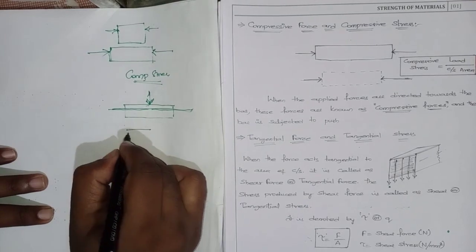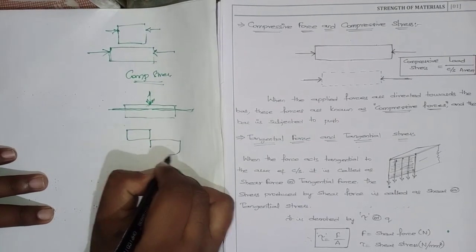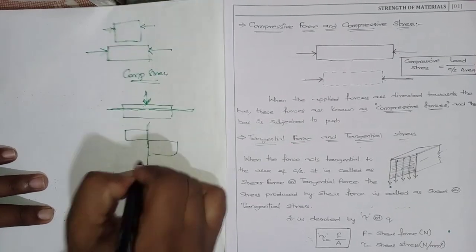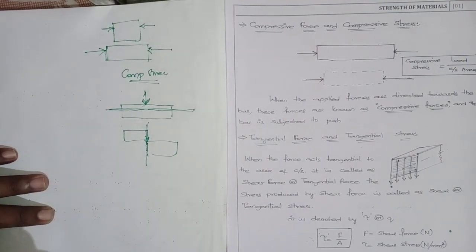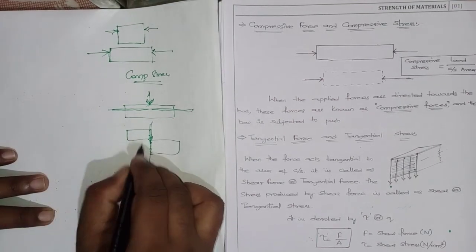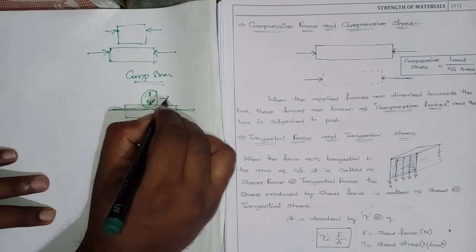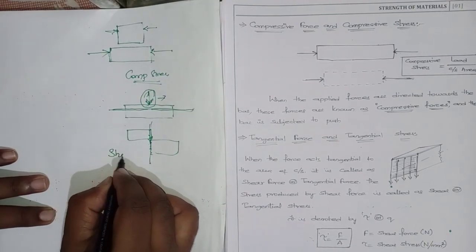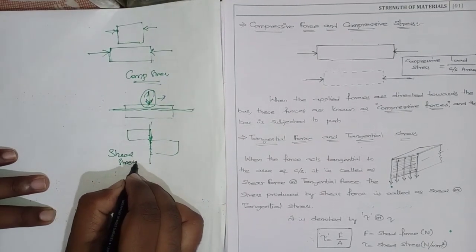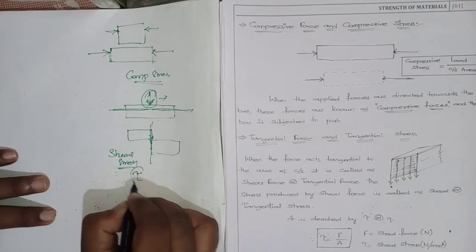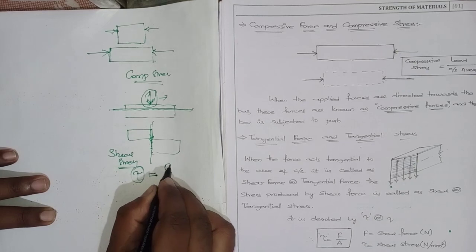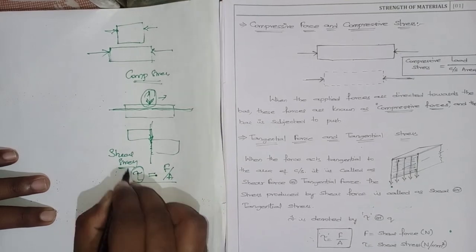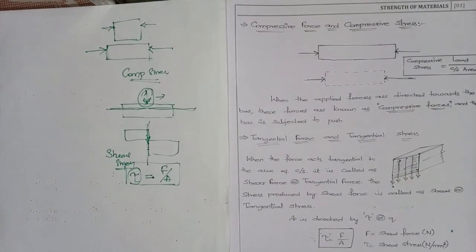Now the beam will try to break like this, because at the surface the stresses will be acting. The stress produced because of this tangential force or shear force is called shear stress, denoted by tau. Shear stress equals shear force by cross sectional area.